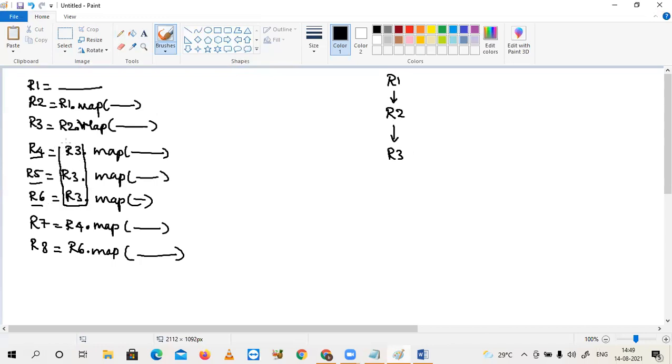R3, right? That means deviate this. Here R5, here R6, here I am keeping R4. Got it? Next, R7 input is R4. R8 input is R6. I have like this.